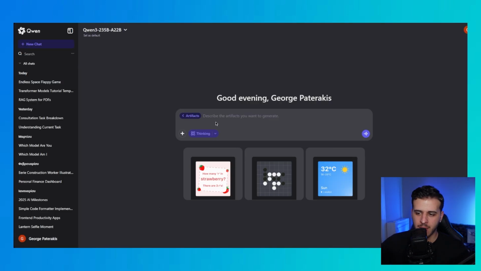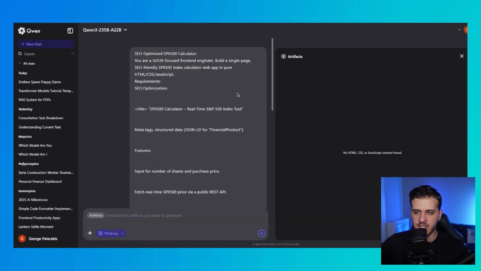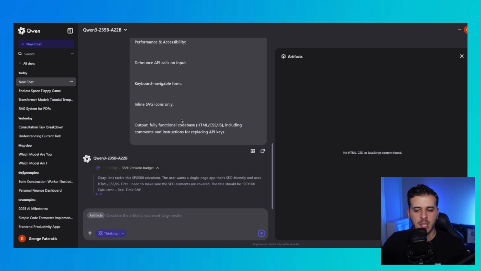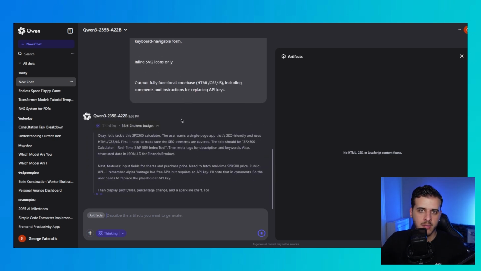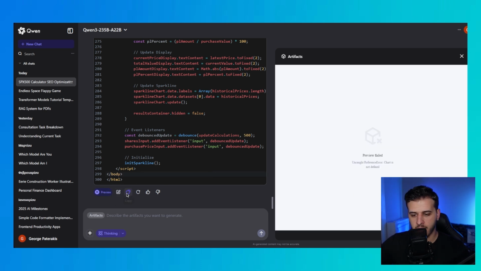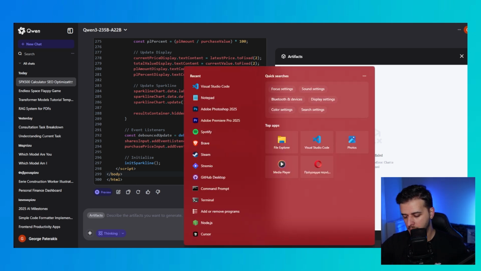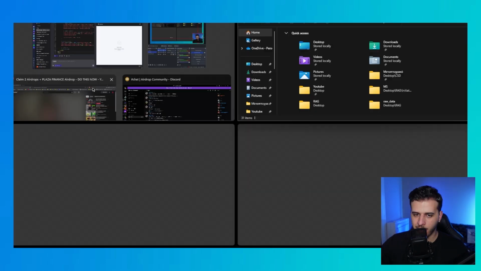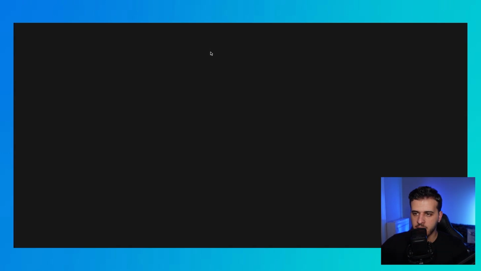I'm just going to give it one more try with this SPX 500 calculator script that we usually use. So I'm just going to give it a try. Okay, so the preview is really not working, at least that's what they say over here. So I'm going to use the HTML locally. So hopefully it will work for me. Hopefully. So let's open up the index HTML file.